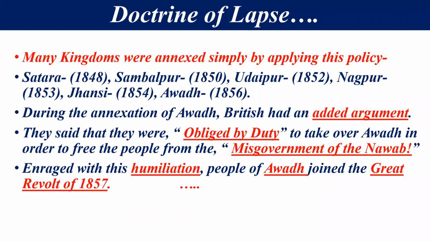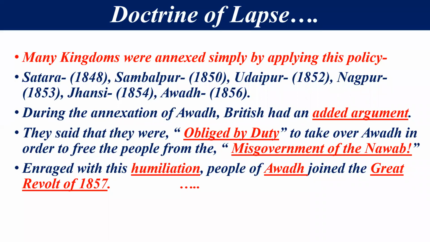And if we think about Awadh, during the annexation of Awadh, the British Empire added a strange argument. What was the argument? According to them, there was the misgovernment of the Nawab in Awadh. So it is their duty, their moral duty, to take over Awadh in order to free the people from the misgovernment of the Nawab. They created this argument, and they added this argument when they annexed Awadh into their kingdom. They provided this excuse.